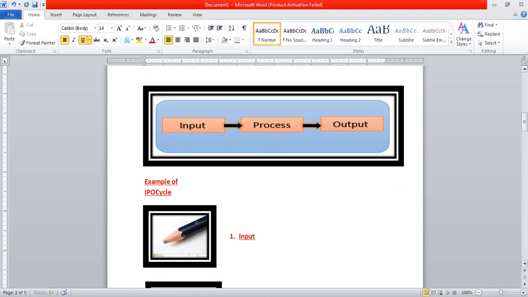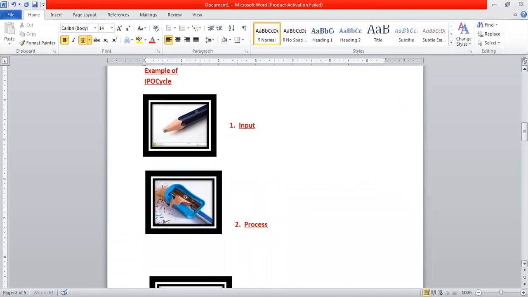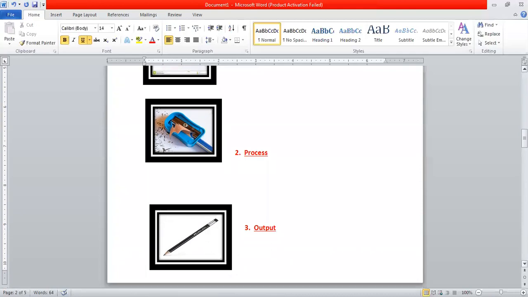First, we are taking a normal example of a pencil. I'm having an unsharpened pencil. Can you see this? An unsharpened pencil or a blunt pencil? Okay, so what is the input over here? This is my blunt pencil is the input. What is my process? The process is sharpening my pencil. And what is the result? The sharpened pencil is the result. Can you see this? This is a daily life example that I have taken.